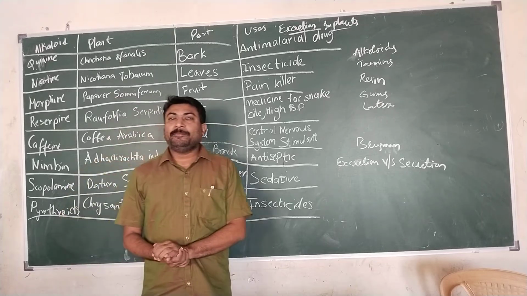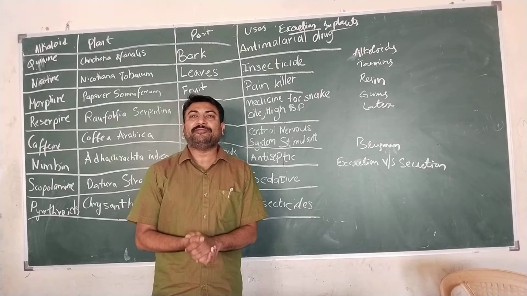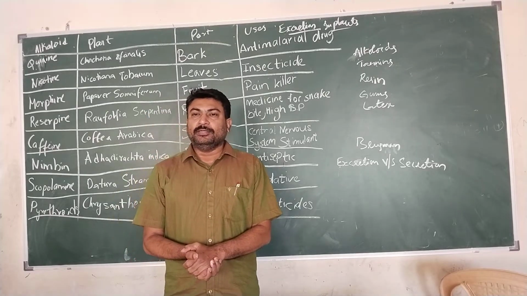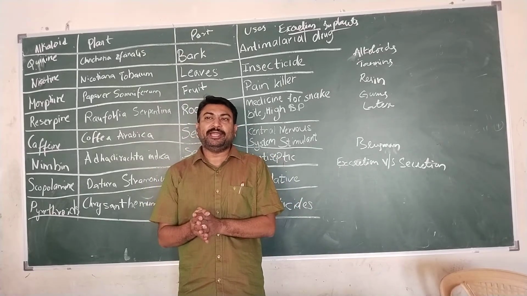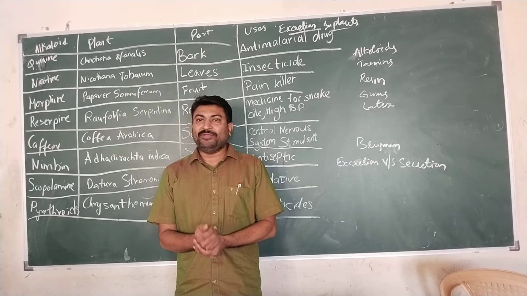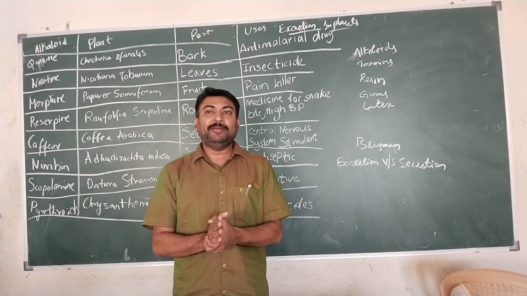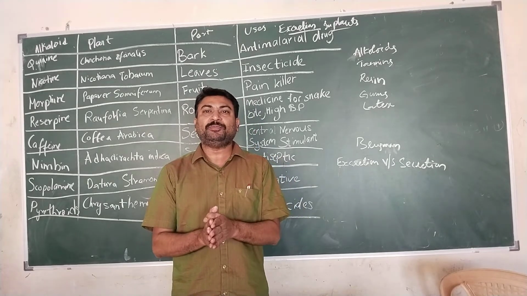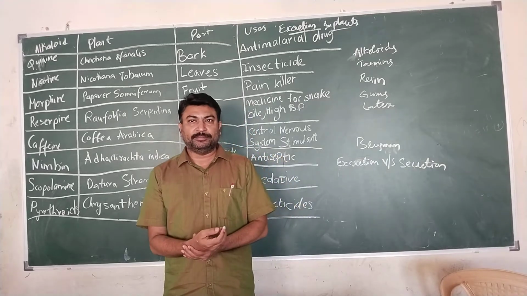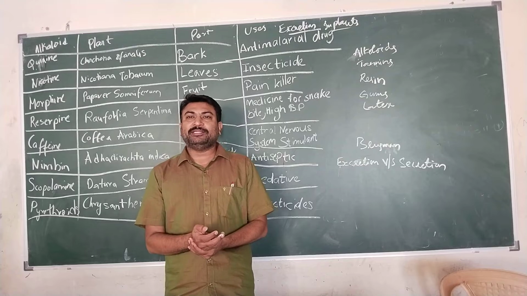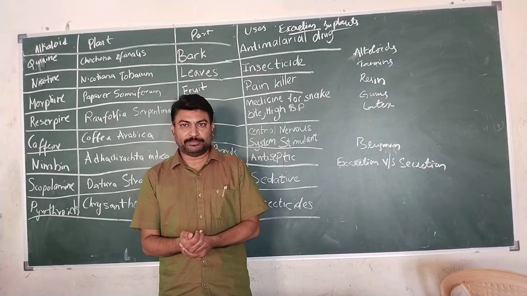All plants excrete different types of products based on the metabolic activities that take place inside their body. We can take oxygen, which is produced at the end of photosynthesis, as a waste material, because photosynthesis is different and respiration is different. The end products of photosynthesis, water and oxygen, are considered waste products. Now we can consider carbon dioxide, which is released during the respiratory process, as a waste product.